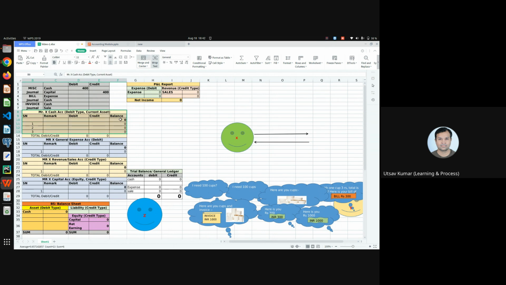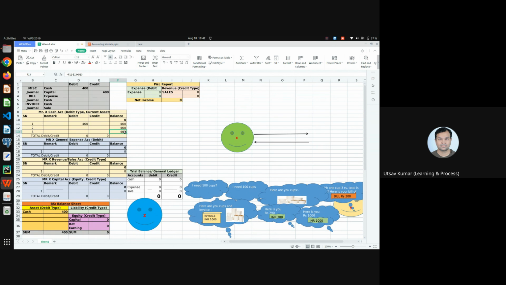There is the old balance. Okay, this is my old balance. Old balance is zero. In all accounts you can see the old balance is zero. Now what I did, I debited 400 rupees in my cash account. So I am debiting 400 rupees. Now you can see once I debit 400, my balance increased to 400.